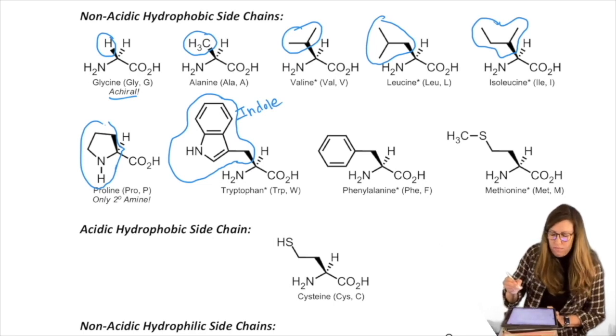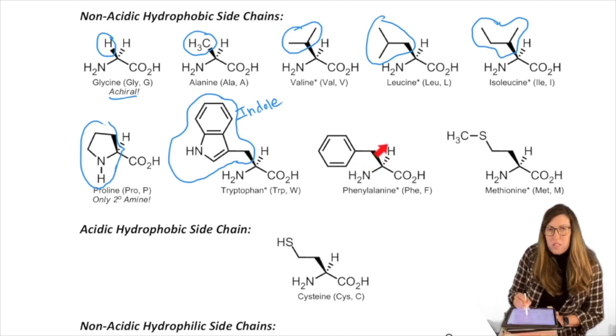Phenylalanine. An organic chemist would simply call this benzyl, right? A benzyl group, a CH2 on a benzene ring. But we could call it phenyl. So if you cut it off there, there's the phenyl. And then the alanine part.